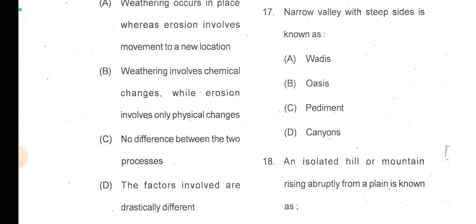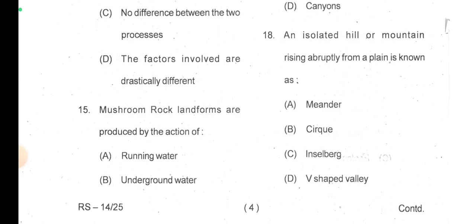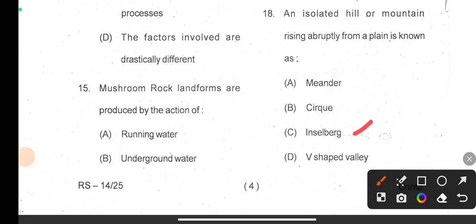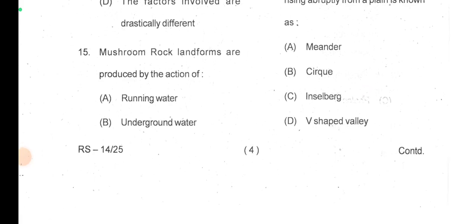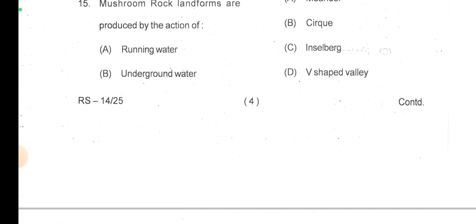A narrow valley with steep sides is known as... Narrow valley with steep sides, okay, is known as canyons. Definitely. An isolated hill or mountain rising abruptly from a plain is known as... Inselberg. Because other options can't be here. I think Inselberg, pediment. If pediment is also there, then it can create a confusion. So Inselberg here is the correct option.